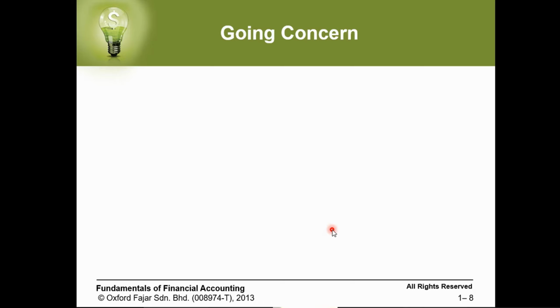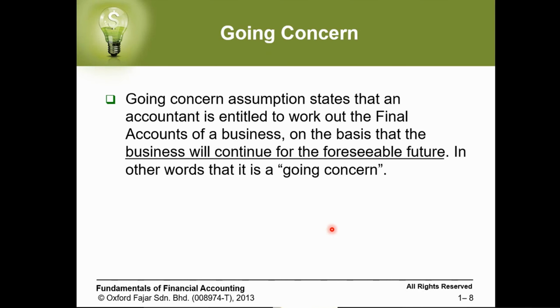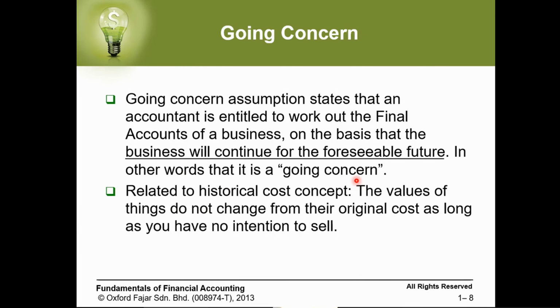So that's what we call going concern, which means when the person or the company or the accountant, let's say to be more specific, when the accountant is reporting the final accounts, he needs to take into consideration that the business is continuing for the foreseeable future. So it's not closing the account. So the going concern assumption states that an accountant is entitled to work out the final accounts of a business on the basis that the business will continue for the foreseeable future. In other words, that is a going concern.